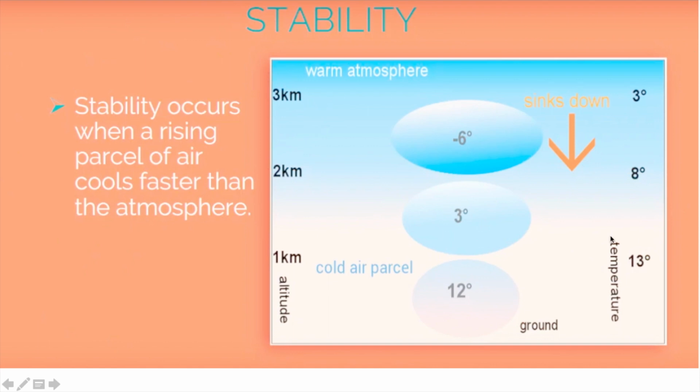So if the rising parcel of air cools faster than the atmosphere, in that case it will become denser, so it will sink down. You can see literally, देखो यहाँ, at each stage the parcel temperature is less than the surrounding because it is cooling faster, so it will sink down. And if there is sinking air, in that case we have anticyclonic condition, we have blue sky, calm days, no turbulence, nothing.